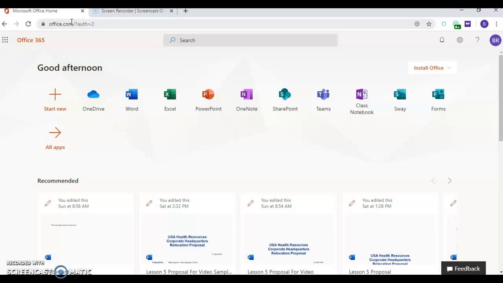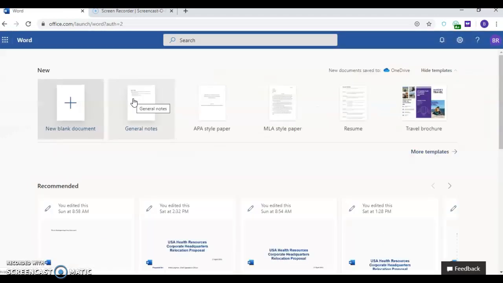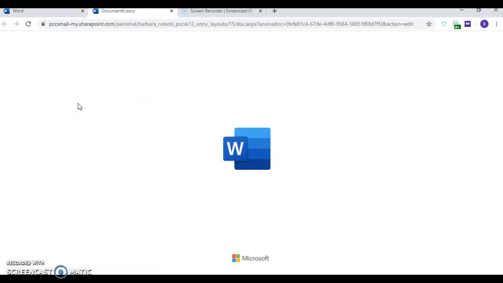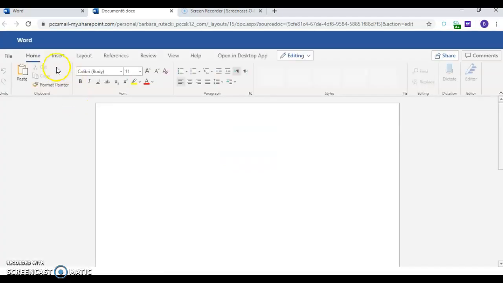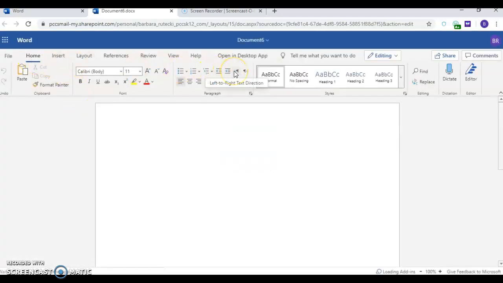So what I'm going to do with this chapter, this is part of chapter 5, I'm going to open up Word. And I'm just going to show where some of the tools are. So this is to open a blank document. And you'll see once it opens, you have somewhat of a ribbon up top.